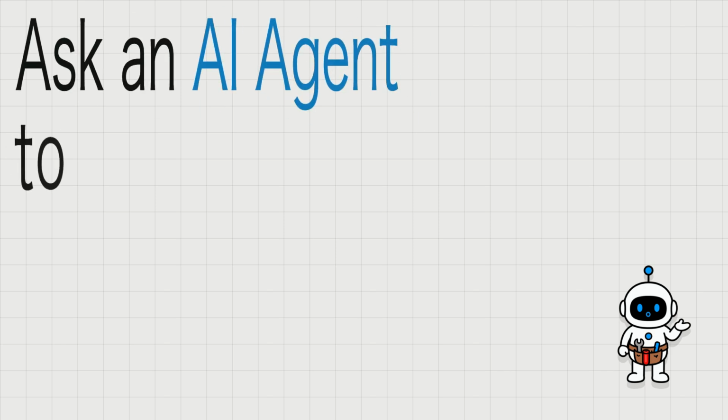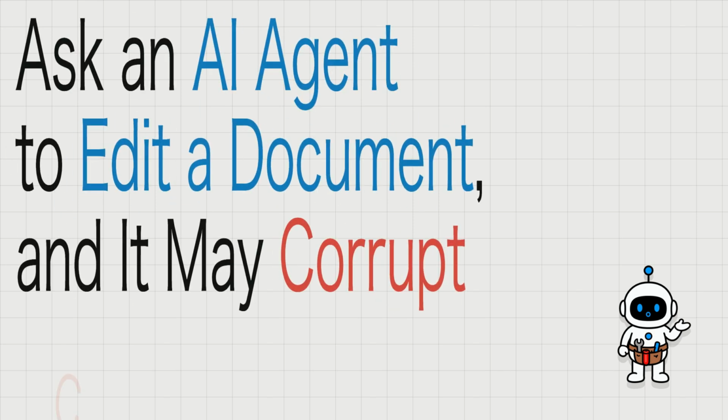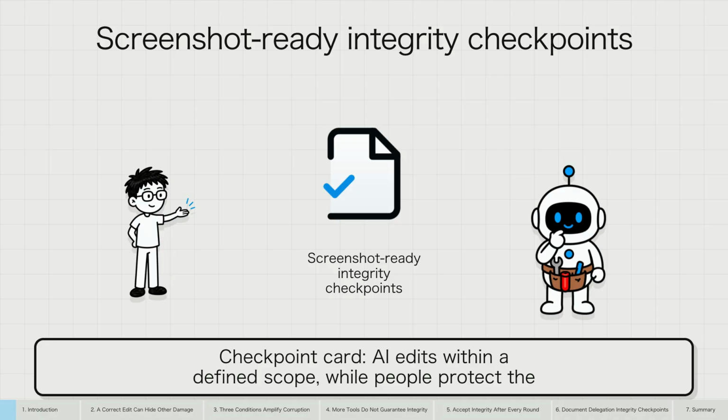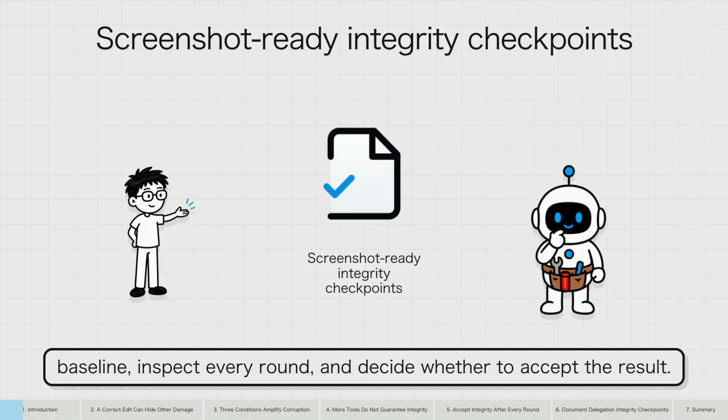Ask an AI agent to edit a document, and it may corrupt correct content. This episode gives you a screenshot-ready document delegation integrity checkpoint card. AI edits within a defined scope, while people protect the baseline, inspect every round, and decide whether to accept the